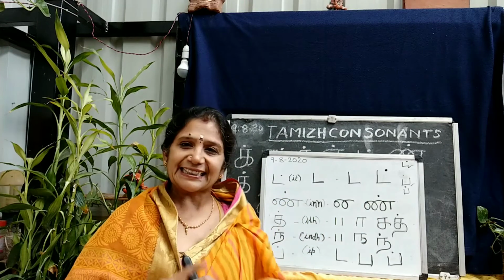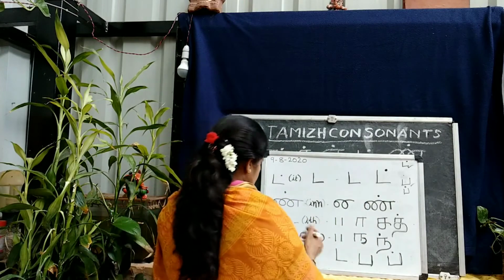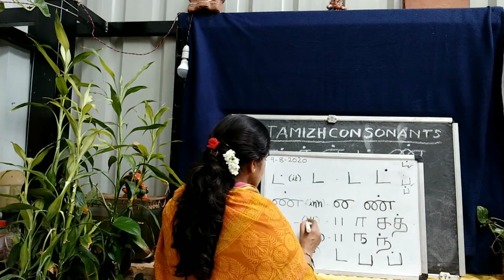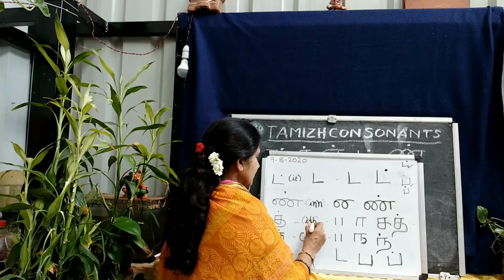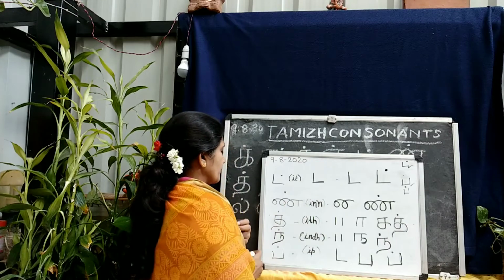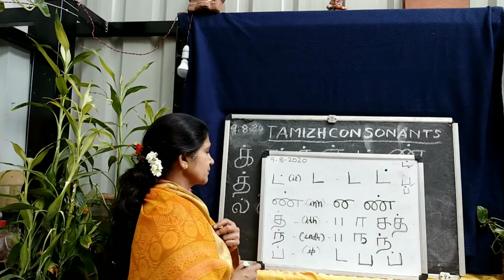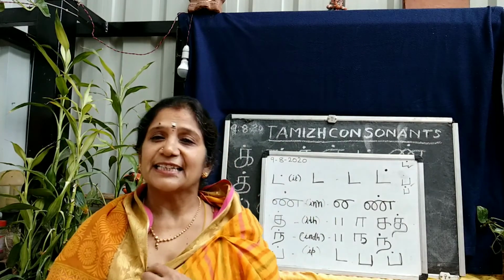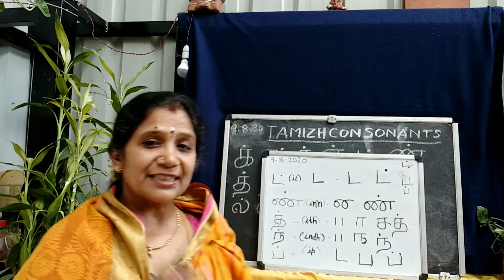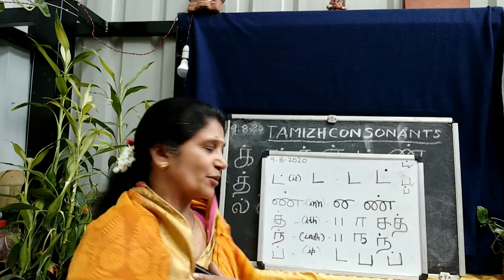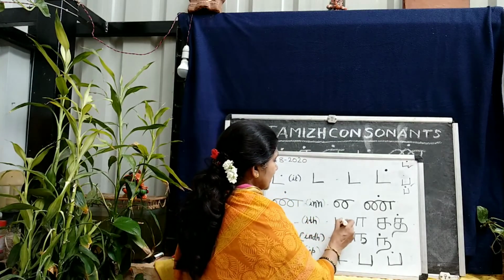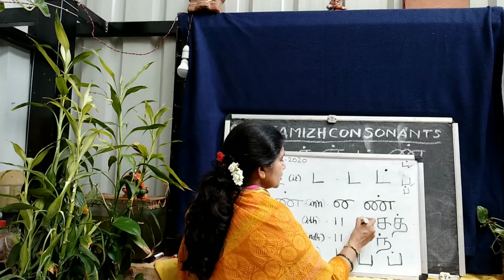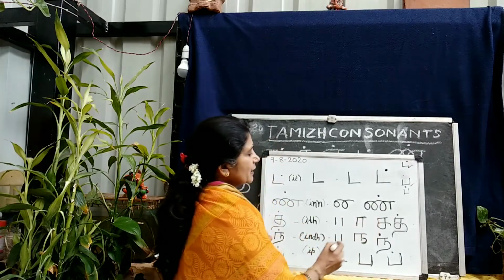Next it is ith. Okay, ith. How do we write it? I-T-H, ith, like in the sound of the word pith, the end sound, pith. So again here, two parallel lines, one sleeping line.